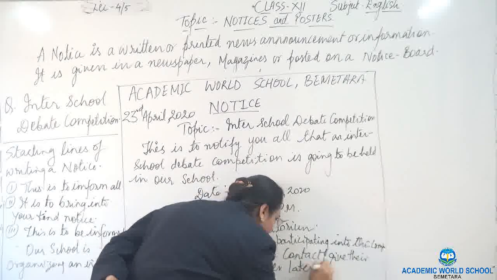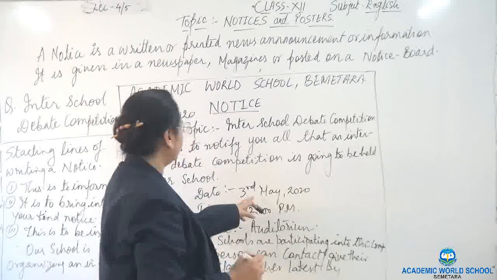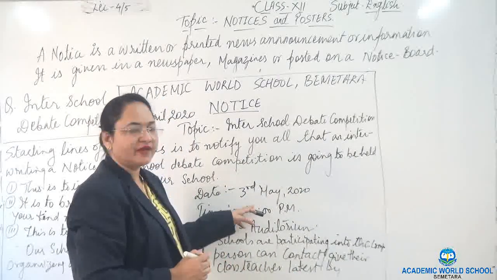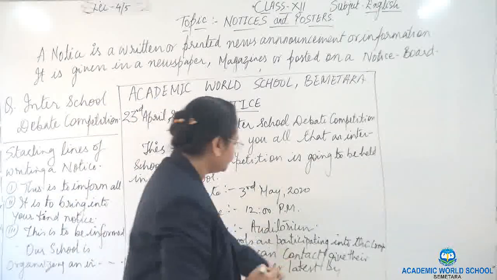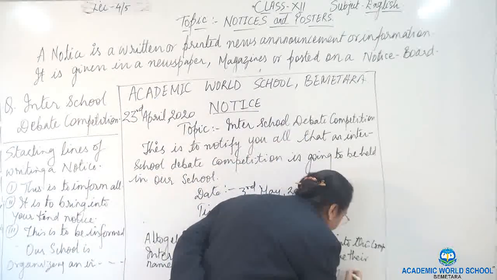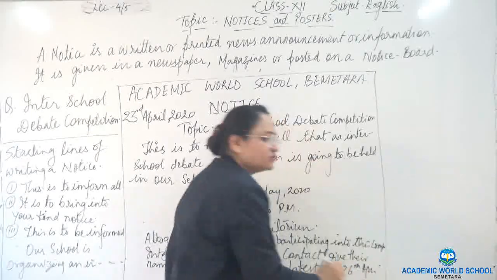Latest by the date. The competition is on 3rd May. The notice is issued on 23rd April. So you can mention after 3 days, by 26th April, so and so.